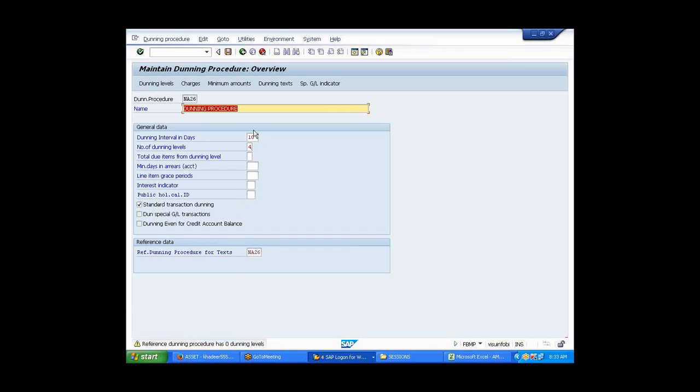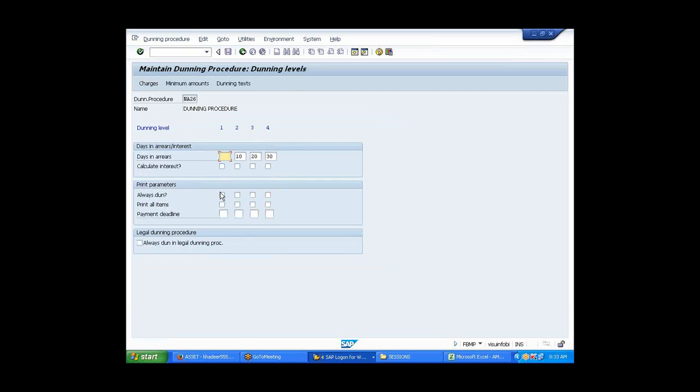You got it. Now you start doing the second one, that's special GL transactions, that's not being selected. That is not getting highlighted, I'm sorry, and I can't select it also. Can you go back and go to running levels. One second. After giving done run, always done and print all, go to minimum amounts.